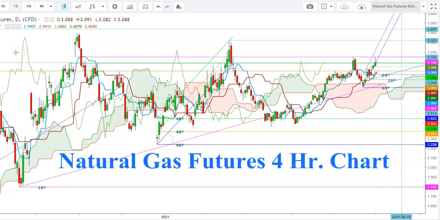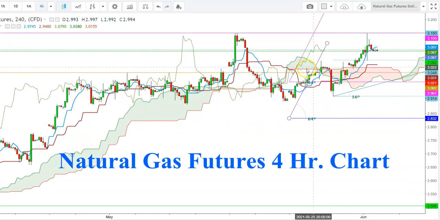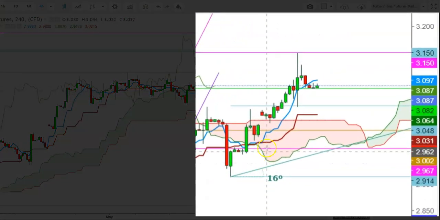So friends, now let us check this move in a 4-hour time frame. So here in a 4-hour time frame, you can see how the natural gas futures have seen the formation of a bullish crossover on May 30th. Since then, we have seen the continuation of this sharp uptrend.